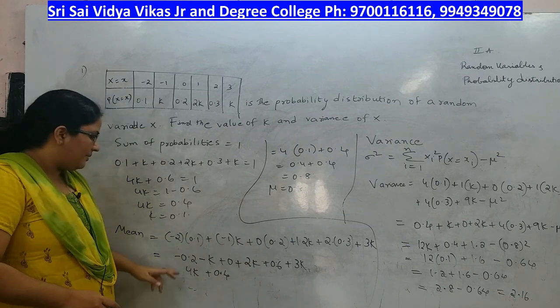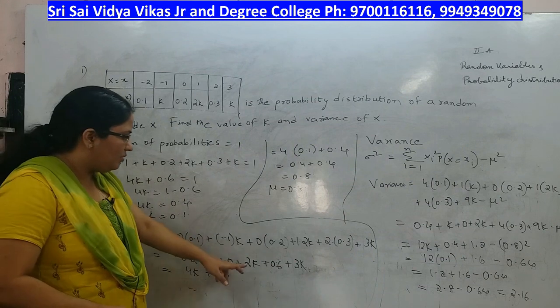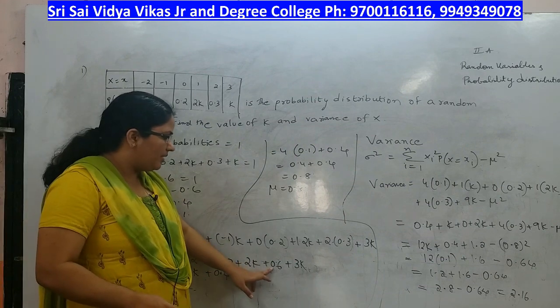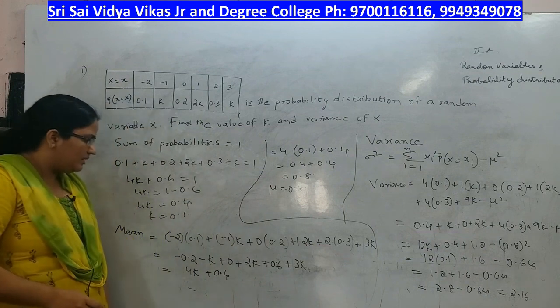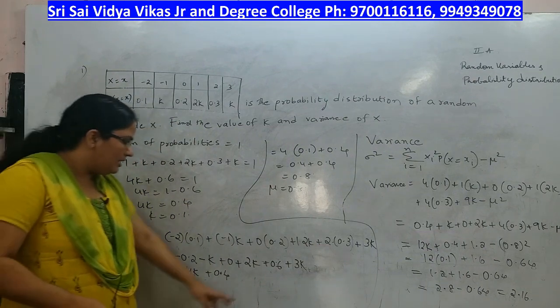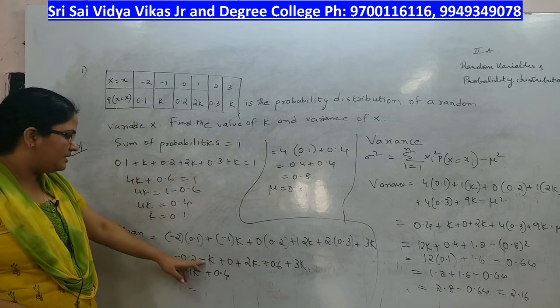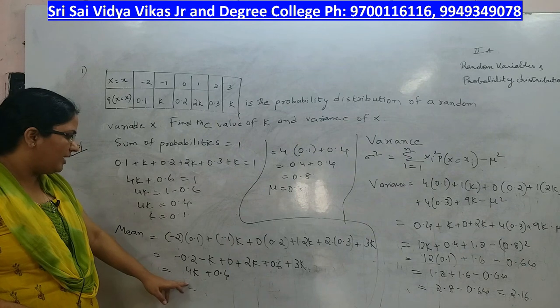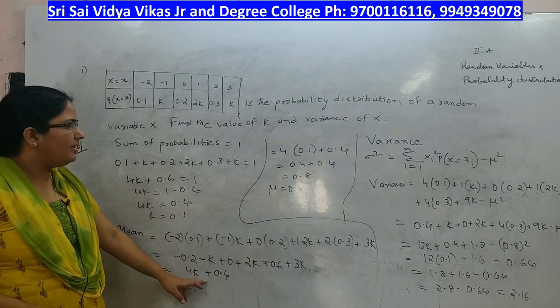So here you have minus 0.2 minus k plus 0 plus 2k plus 0.6 plus 3k. So here you have 3k plus 2k, 4k minus 5k minus k is 4k, 0.6 minus 0.2 is 0.4.